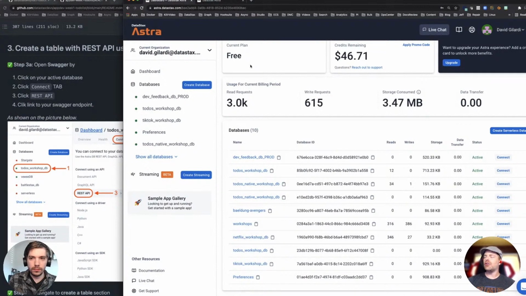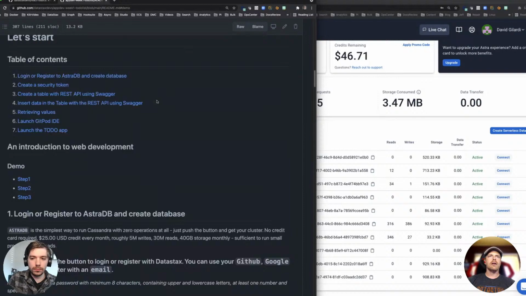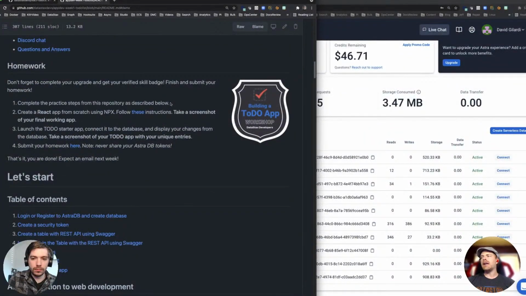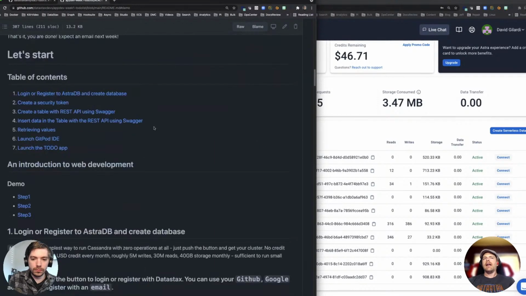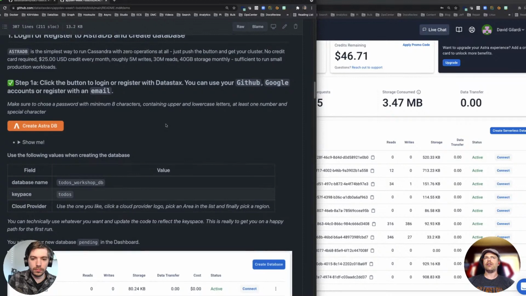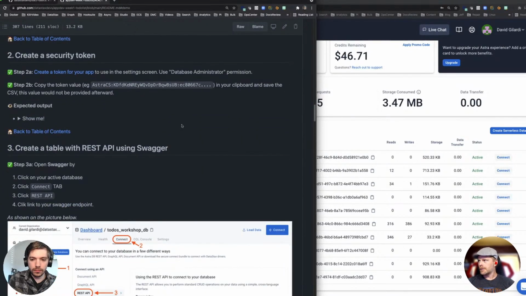Oh, Jason, do you need me to go back over through another spot? Yeah, if anybody needs me to repeat something, feel free to let me know, okay? And just to be sure, as I see these thumbs up coming in, where we are, if you go to the GitHub repo, if it still says pending, that's fine. If the database isn't up and it's still pending or initializing, you can still create your token and you can still move on. Yeah. The role is database administrator.